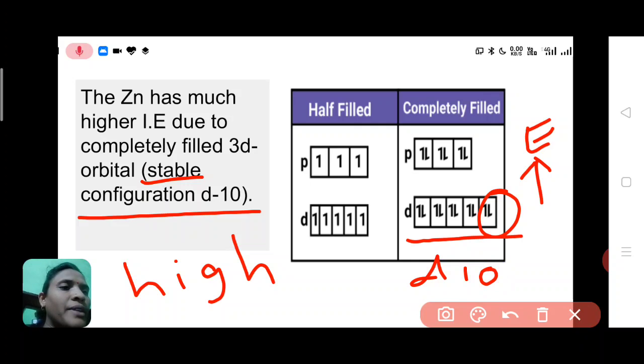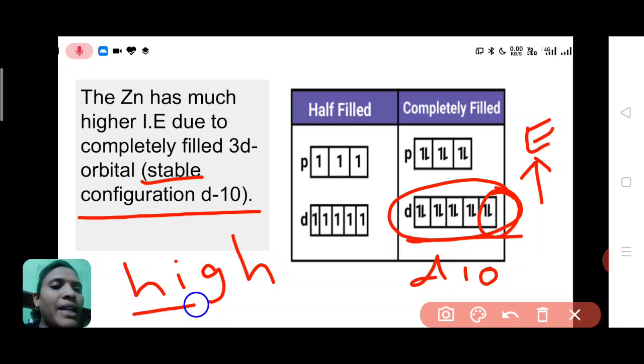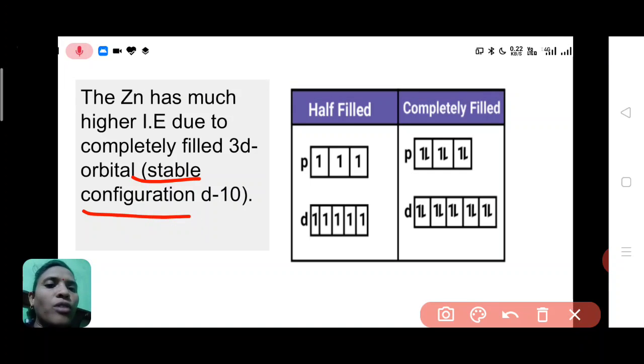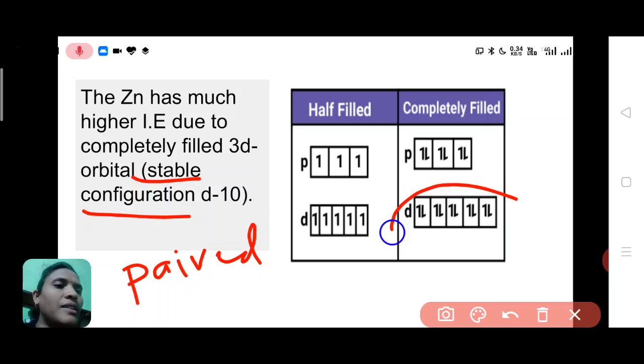To remove one electron from these paired electrons, we require very high energy. That's why zinc has a higher ionization energy due to what? D10 configuration. And D10 configuration is a stable configuration, because all the electrons are paired. See in this picture, all the electrons are paired.